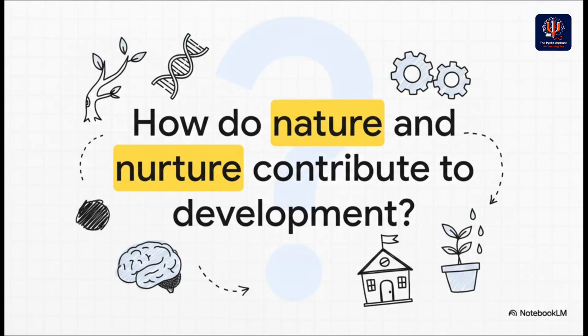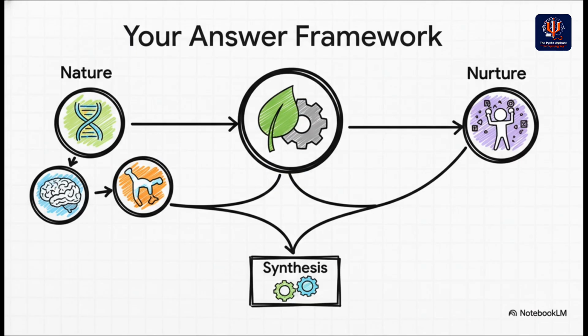And here it is, the all-time classic nature-nurture question, straight from the 2021 paper. It looks so broad and intimidating, right? But with the framework we've just built, a clear, high-scoring answer is right at our fingertips. Here's your game plan. It's a 4-step process.